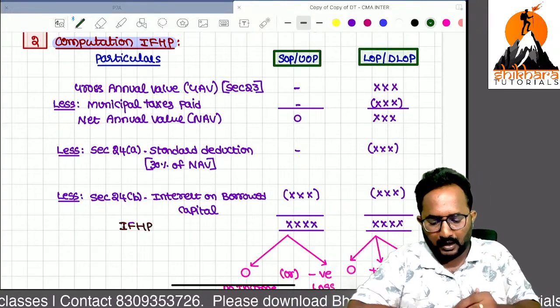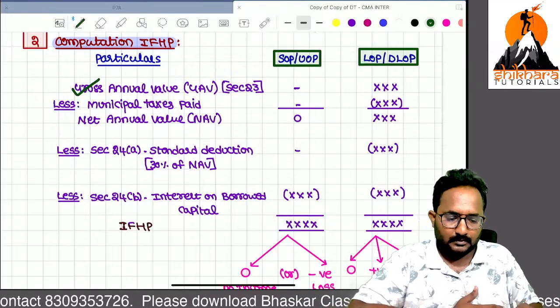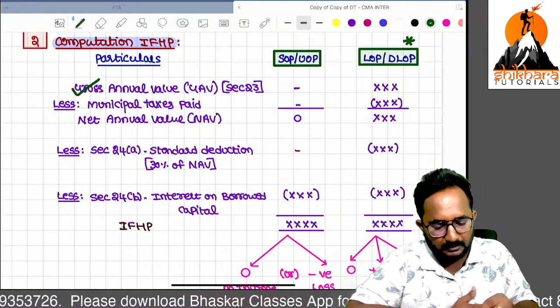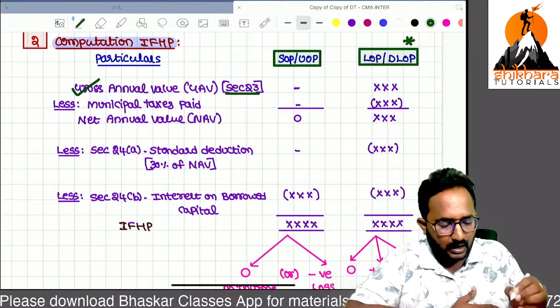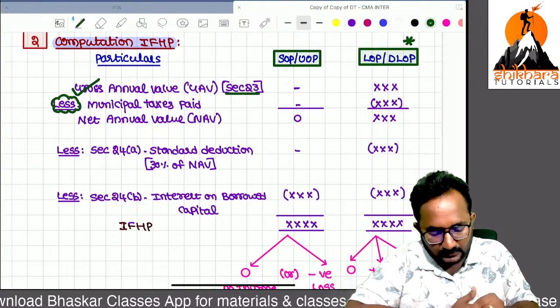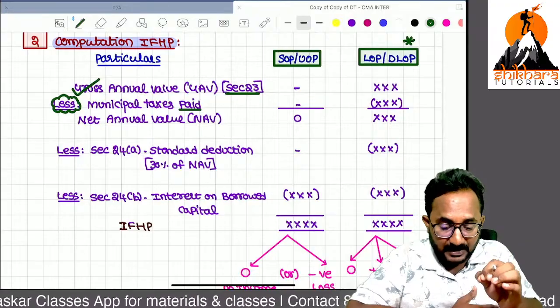First you have to calculate the gross annual value. So now I'm concentrating on let out property and deemed let out property. As per section 23, you have to calculate the gross annual value minus whatever municipal taxes you paid, on payment, cash basis only.